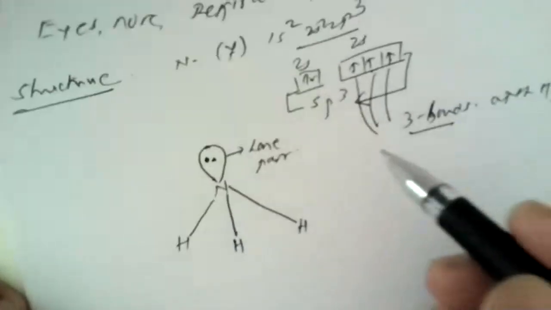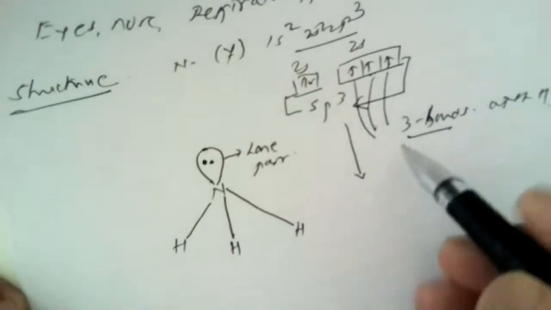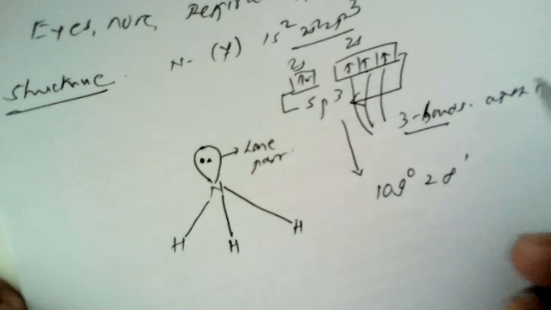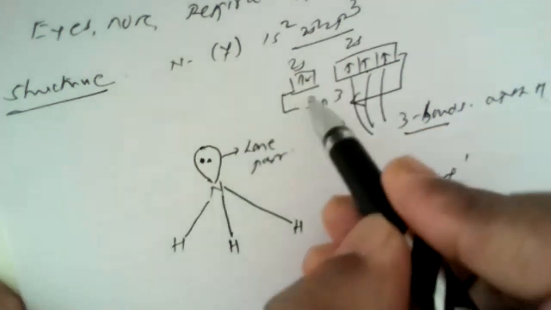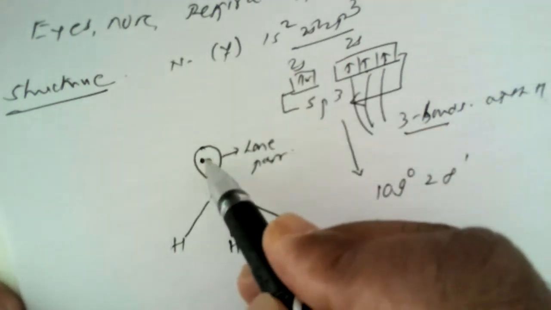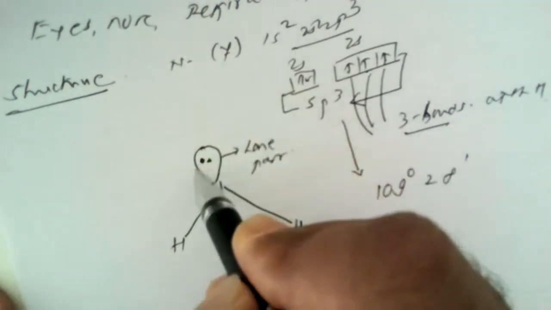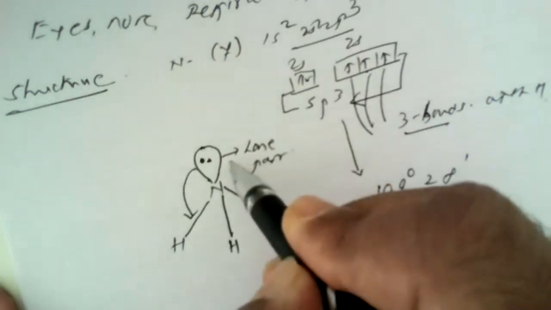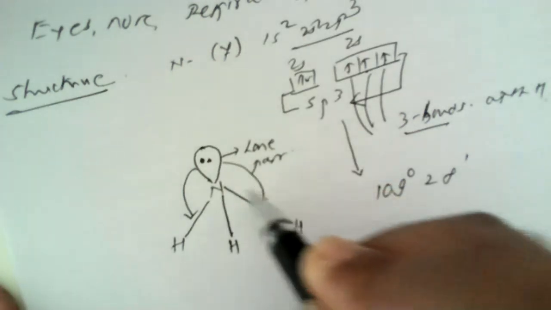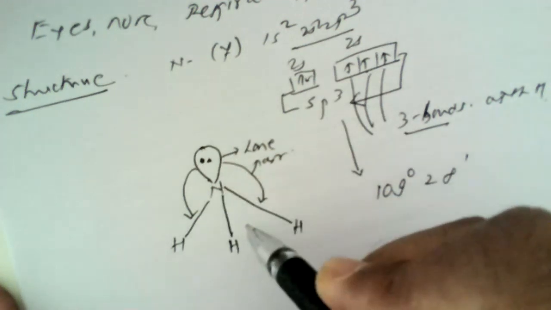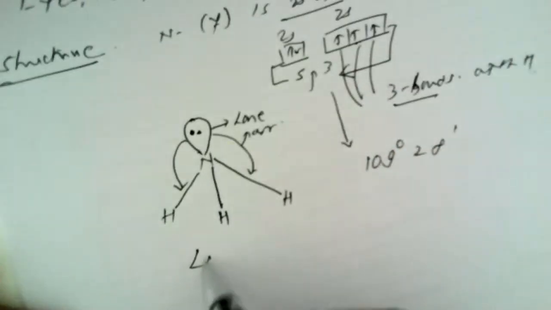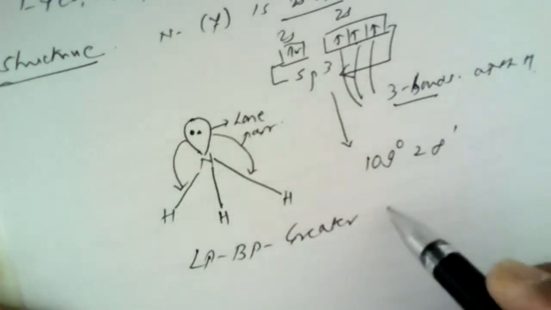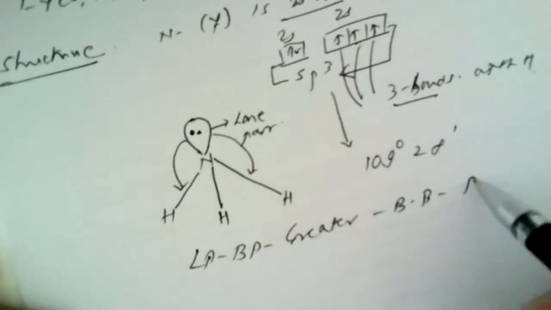Now, as we know, whenever there is sp3 hybridization, the perfect bond angle should be 109 degrees 28 minutes. But here, due to the presence of a lone pair, that is the 2s electrons, which are unused or unshared pair of electrons, this pair pushes this particular bond a little bit inside, and at the same time pushes this nitrogen-hydrogen bond a little bit inside, because the lone pair-bond pair repulsion is greater than the bond pair-bond pair repulsion.